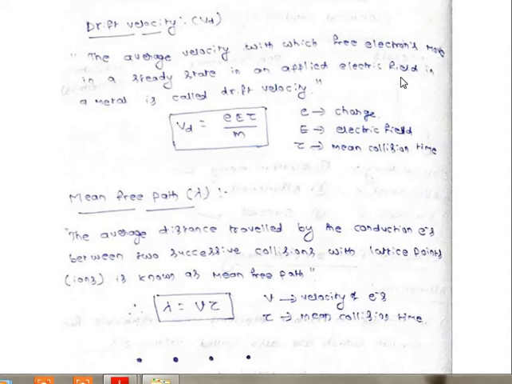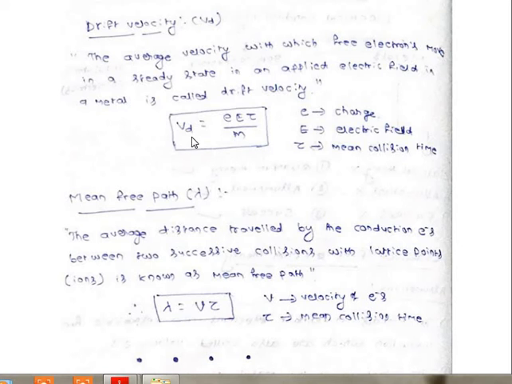So whenever you apply the electric field, electrons will attain a uniform velocity. That uniform velocity we call the drift velocity. So that drift velocity expression is given like this. There is no need of derivation.